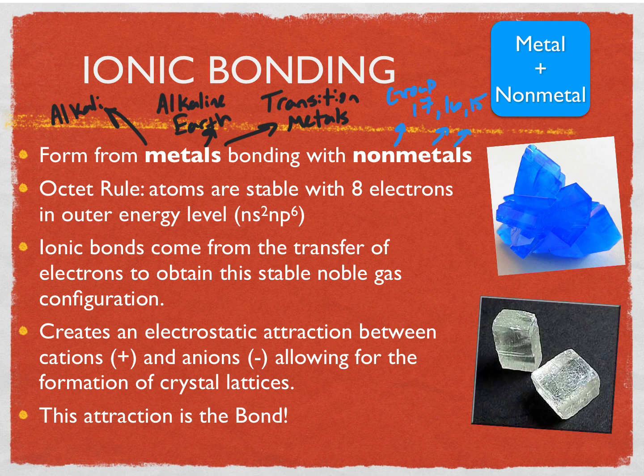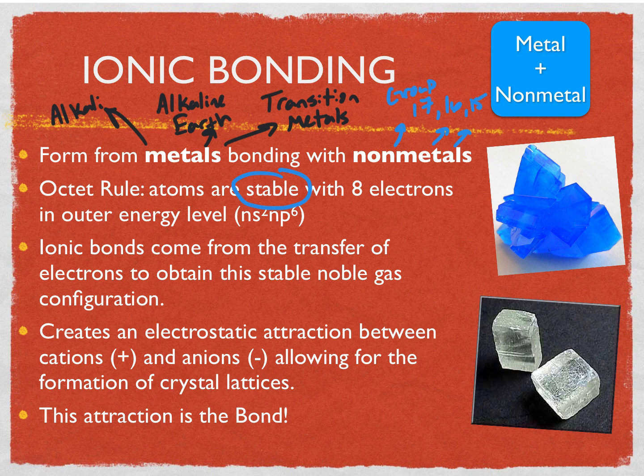Now, why do ionic bonds form? Well, there's this rule in nature called the octet rule, which says all atoms are stable when they have 8 electrons in their outer energy level. So a nonmetal, which maybe has 7 valence electrons, doesn't necessarily want an electron. We talked about this in a previous video lesson. There's no desire to have electrons. What it really wants is stability. And so stability rules in this case. So what a nonmetal will do is gain electrons in order to gain a full, stable valence electron shell.